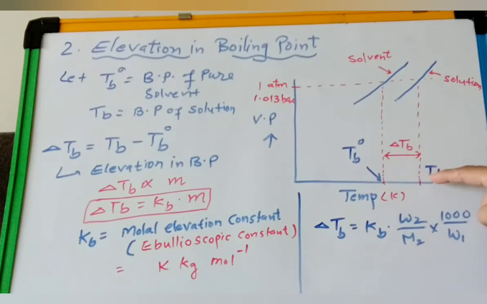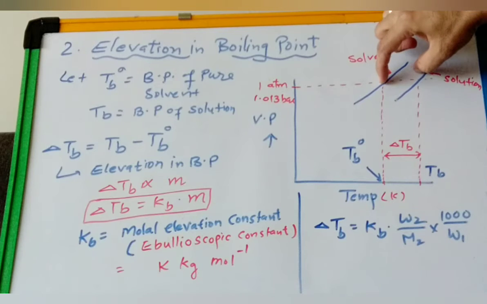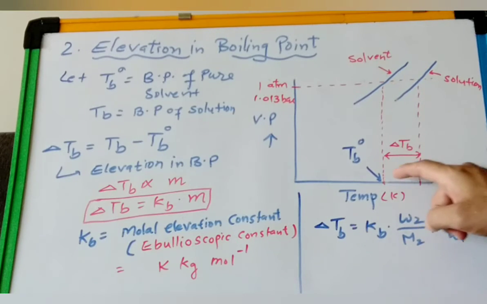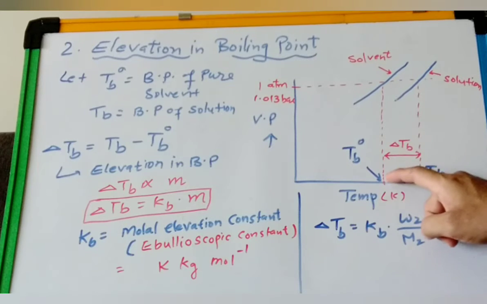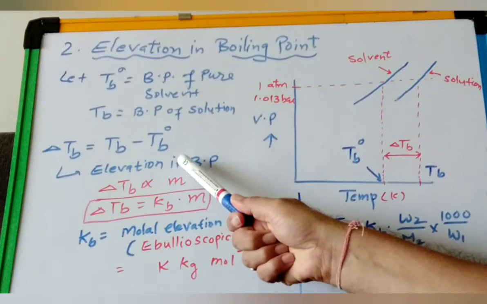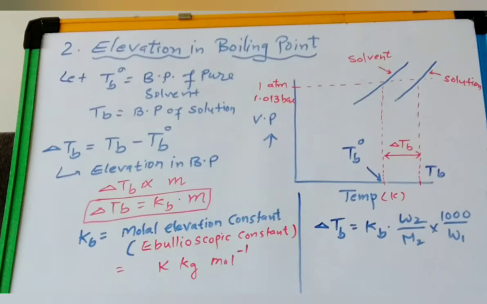So to make this solution boil, it should boil at high temperature. So this is the difference of that temperature, right? This temperature difference is called elevation in boiling point. We have written here delta TB. So what is delta TB? Delta TB is the elevation in boiling point, right?